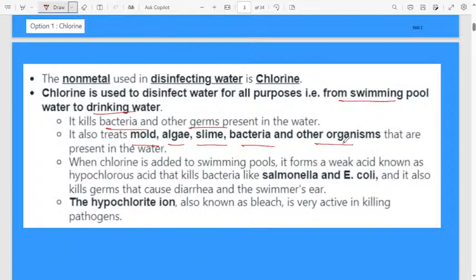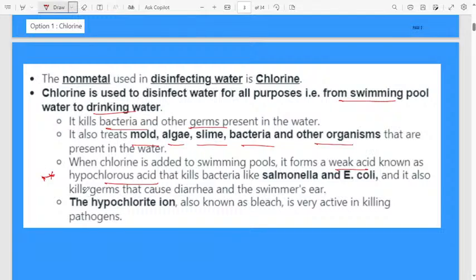When chlorine is added to a swimming pool, it forms a weak acid known as hypochlorous acid. They may ask in the question, when you add chlorine in water, which type of acid forms, what is the name of the acid, they may ask in the exam. It will form a weak acid. That acid is hypochlorous acid.